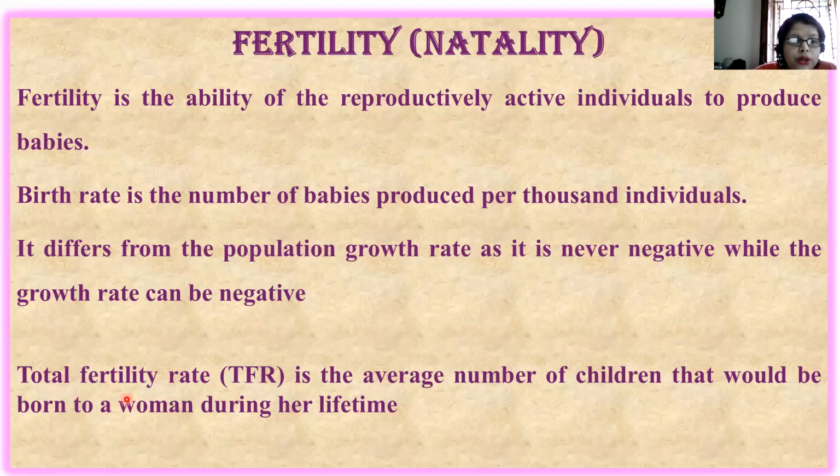Total fertility rate, TFR, is the average number of children that would be born to a woman during her lifetime. If you consider the lifetime of a woman, the fertility rate is the average number of children that would be born to a woman during her lifetime. This is TFR, or total fertility rate.